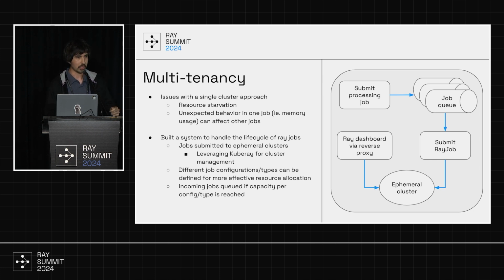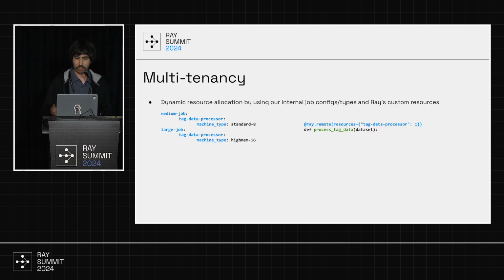So instead, we can define job configurations for the different job types we have and say, for example, we want 5 and 5 of each job type as the max capacity. Then if you exceed the capacity for one job type, you can still submit other job types. Something else you could do with these job configurations is define job sizes. If you have a Ray task which is running on a custom tag data processor resource, you could say, I want medium jobs that use this resource to use some standard nodes, and then large jobs are going to use high memory nodes. So this allows us to do dynamic resource allocation.